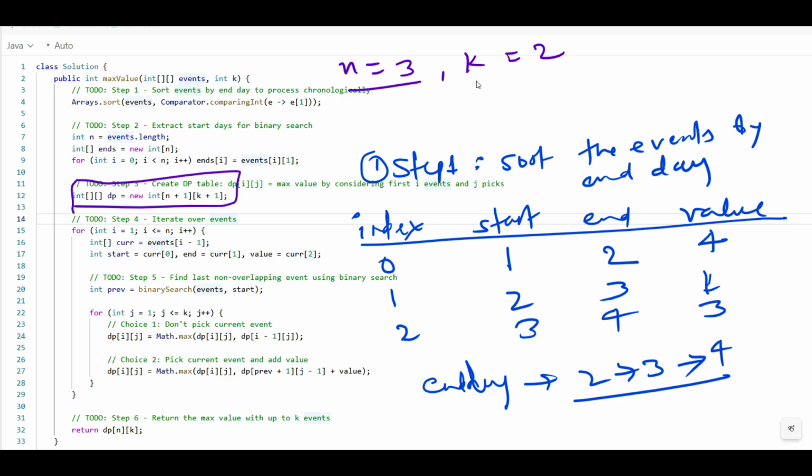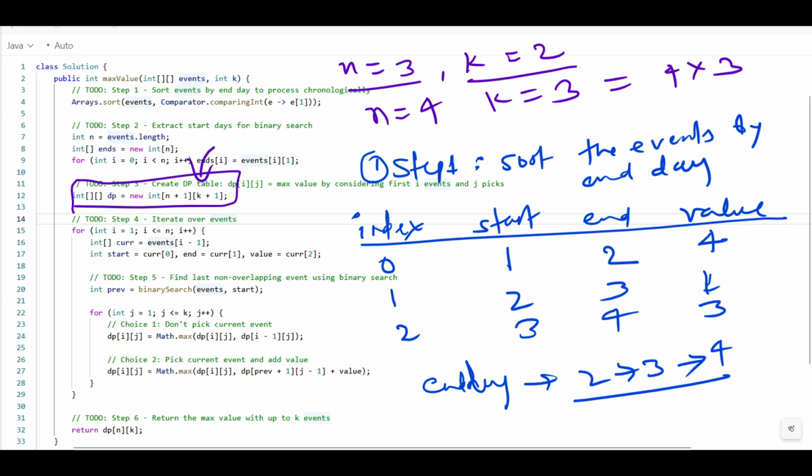And k is 2, which means the max events we can pick is 2. We have created the dp array n plus 1, k plus 1, so n plus 1 is now 4 and k plus 1 is 3, and that is why we have 4 into 3. Understand?